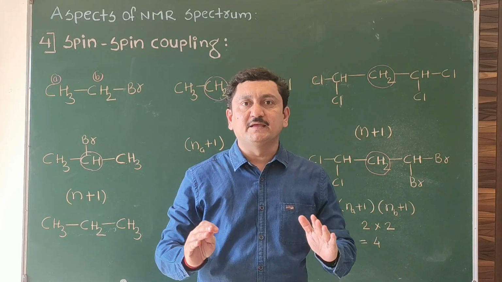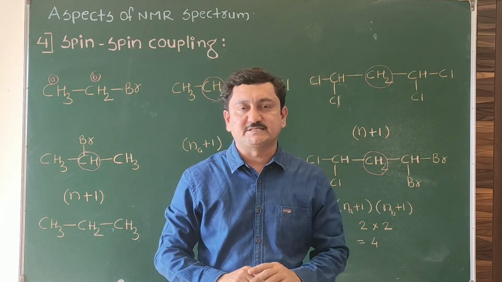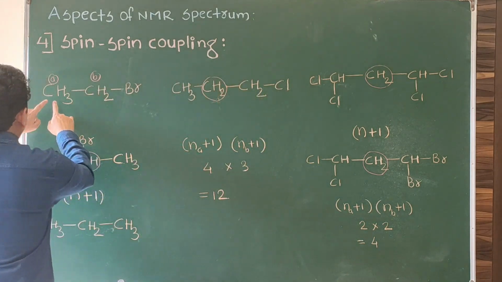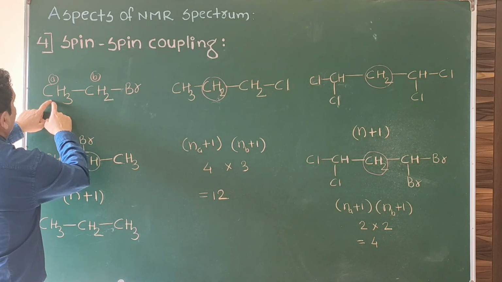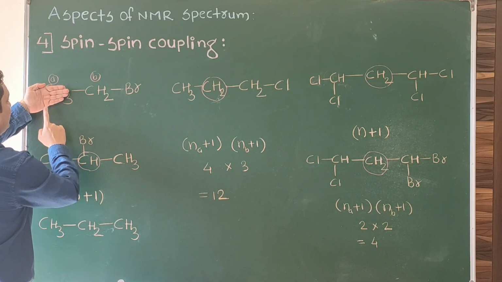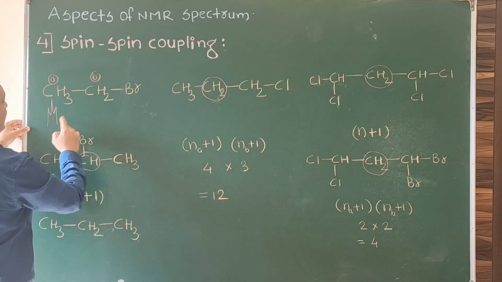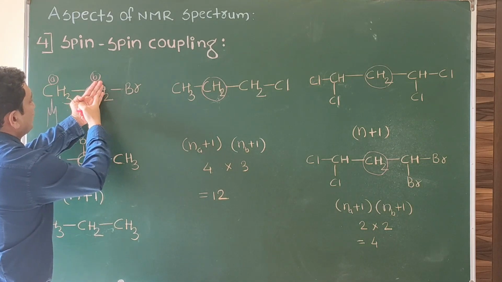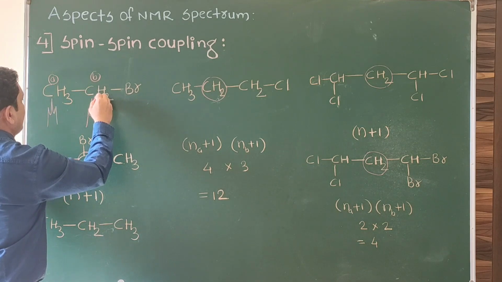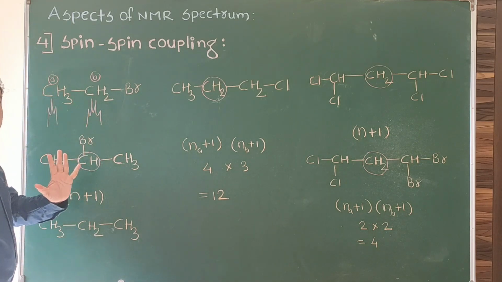Now we'll see splitting in some molecules. For splitting, the N+1 rule is not applicable in all cases. The N+1 rule we have to use in 2 cases. First, when protons are present on only one side, then we carry out the splitting by the N+1 rule. For splitting of the CH3 signal, in how many will it split? N+1, 2+1, 3. The CH3 signal splits into a triplet. Now for splitting of CH2, protons are present on only one side, N is 3, N+1 is 4. We will get a quartet for CH2. When protons are present on only one side, we use the N+1 rule for splitting.